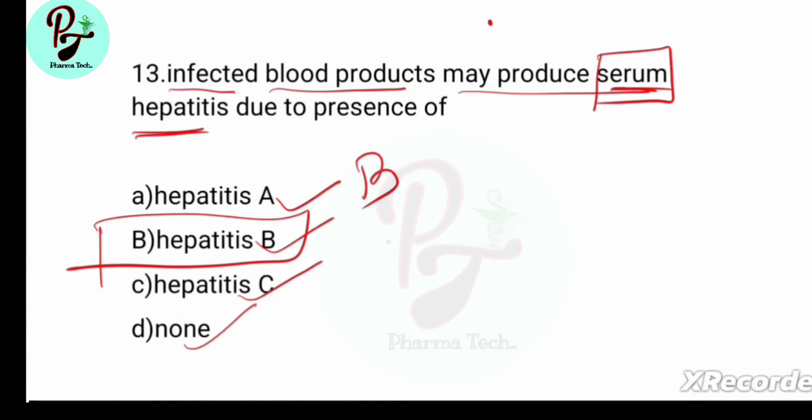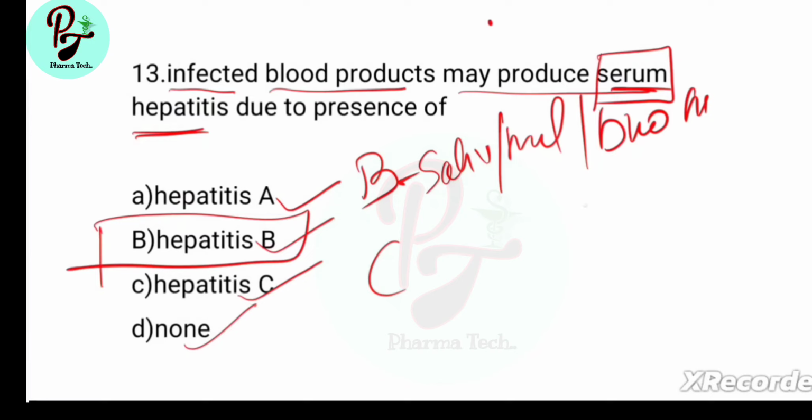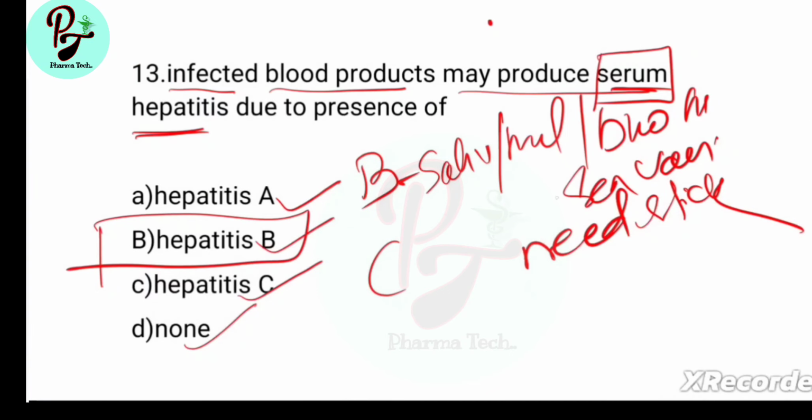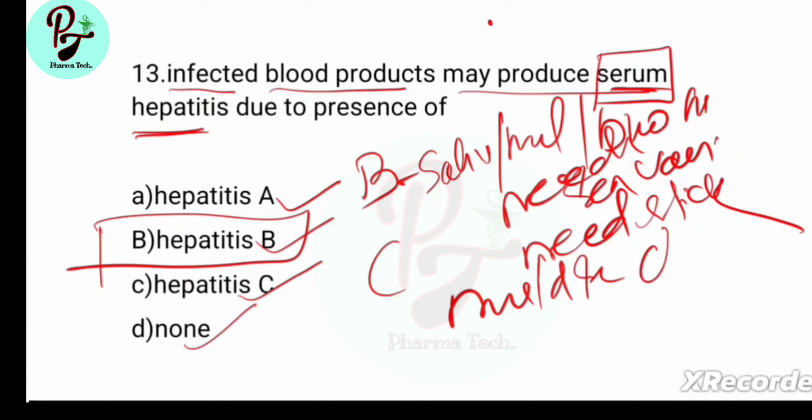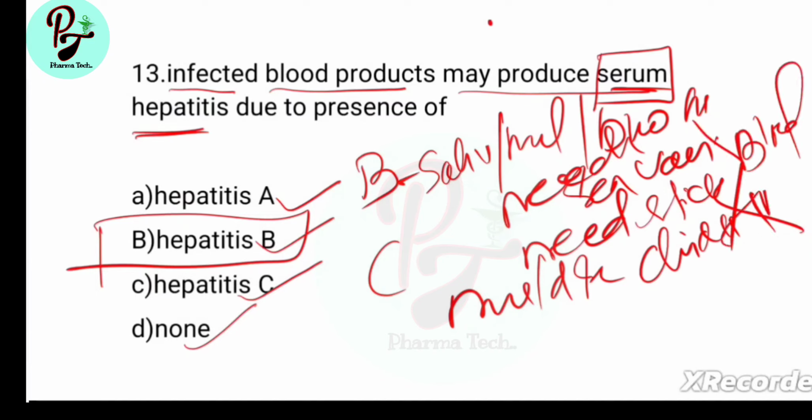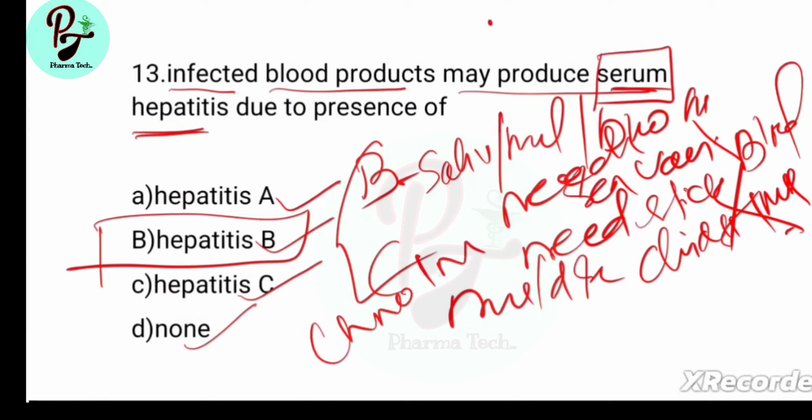Next, hepatitis B and hepatitis C are most important. Hepatitis B is contaminated by saliva, body fluid, blood-borne, sex, vaginal fluid, or most important is needle stick. It is also contaminated by needle stick injury. Hepatitis C is also contaminated by blood, body fluid, sex, childbirth, blood transfusion. Hepatitis B and C are also contaminated by blood transfusion. These are called chronic infection or chronic hepatitis.